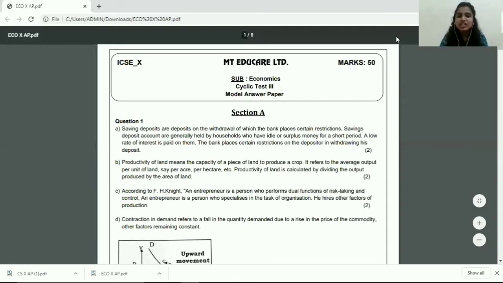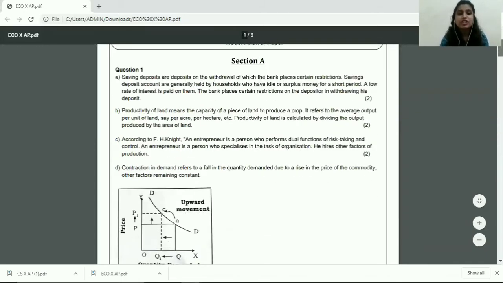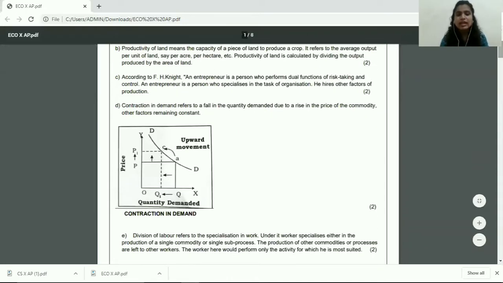Now moving on to the next question, that is question 1D. What do you understand, or what is contraction in demand? Now students, first of all, let me make it clear to you, when such questions are asked, you're not only supposed to write the meaning of contraction in demand, but also draw the diagram. Yes, for 2 marks, you're supposed to write the meaning as well as draw the diagram for it. Schedule is not needed, but make sure that you draw the diagram for contraction in demand. So you write your meaning, that contains 1 mark.